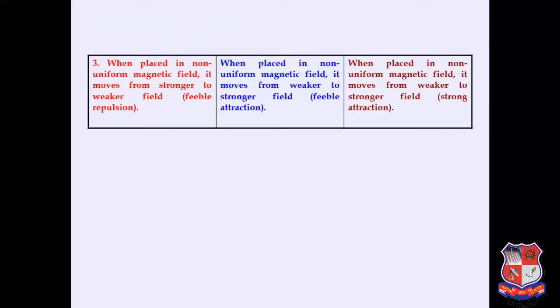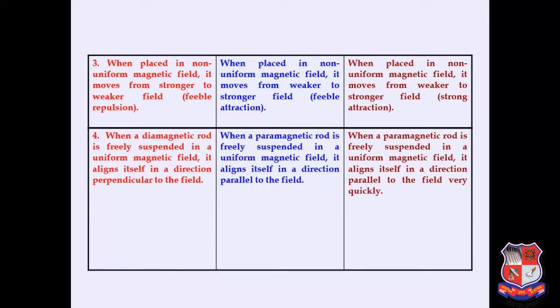In the same way, if a diamagnetic substance is introduced in a non-uniform magnetic field, it will move from the stronger field to the weaker field because it does not react with the magnetic field. When a paramagnetic material is placed in a non-uniform magnetic field, it moves from weaker to stronger field, but it takes some time. When a ferromagnetic material is placed in a non-uniform magnetic field, it moves from weaker to stronger field.